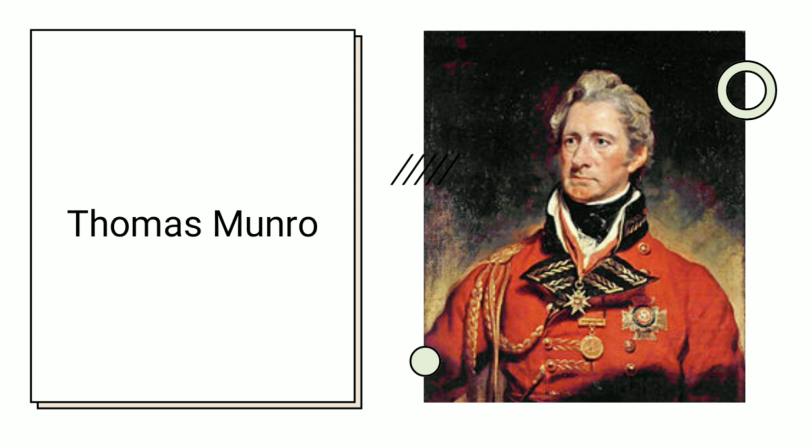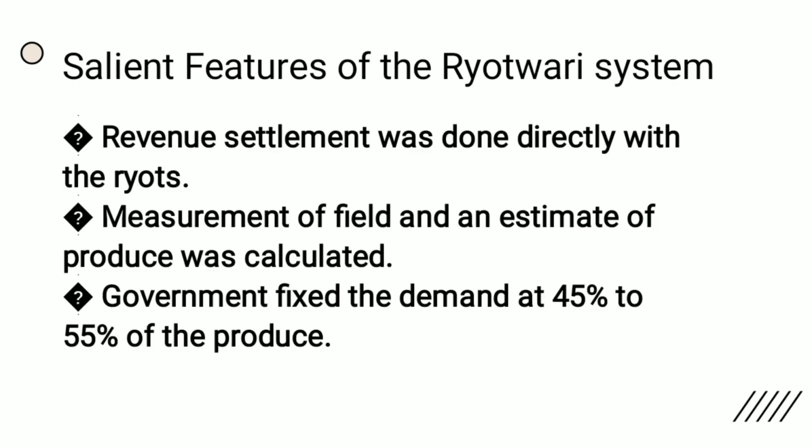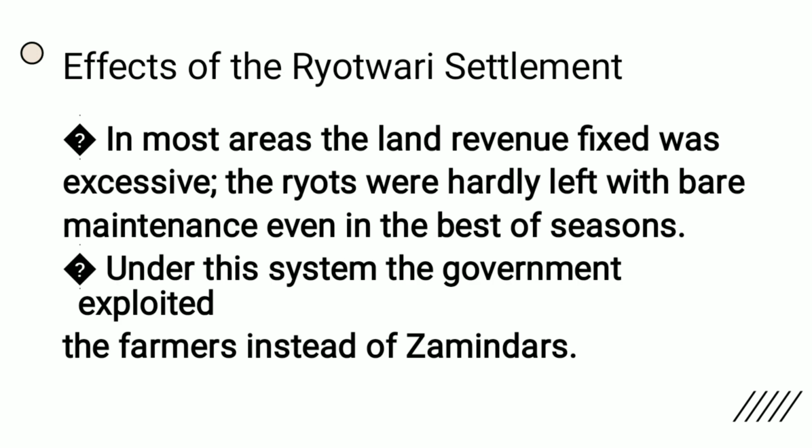You are looking at this picture on the screen, it is Thomas Munro. Salient features of the Raitwari system. Revenue settlement was done directly with the ryots. Measurement of field and estimate of produce was calculated. Government fixed the demand at 40% to 50% of the produce.